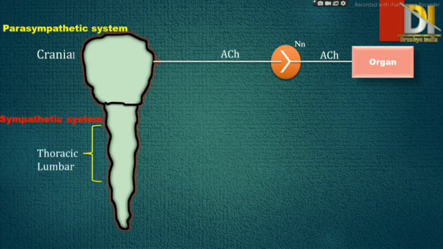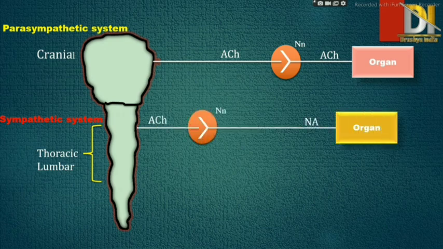Second one is sympathetic system, which is also known as dorsolumbar system. It originates from lumbar or thoracic region. As we can see, in the previous one, that is in parasympathetic, ganglia was away from brain, means near to the organ, while in sympathetic it is away from the organ and near to the spinal cord.